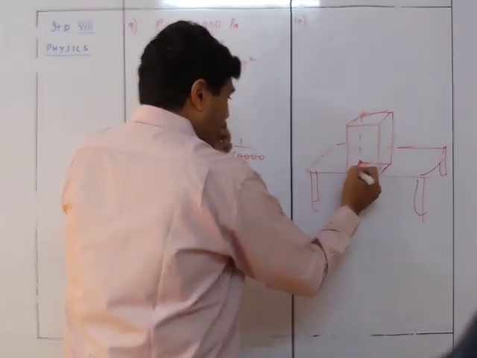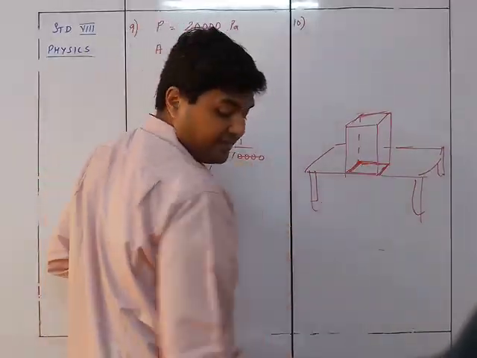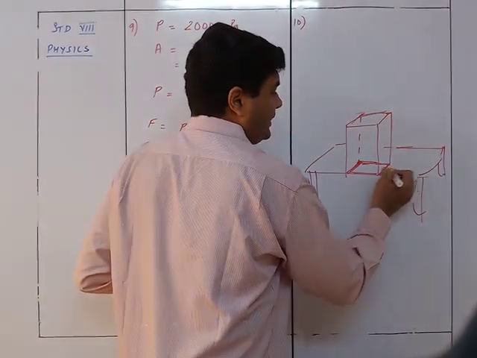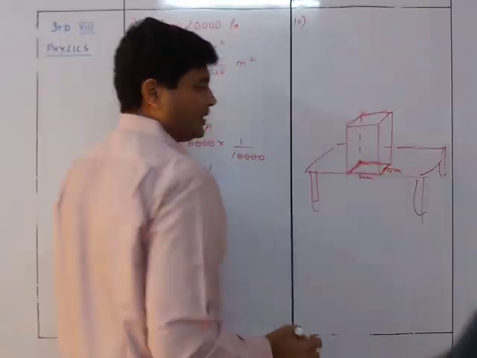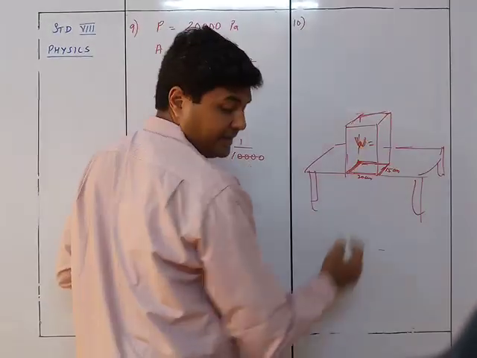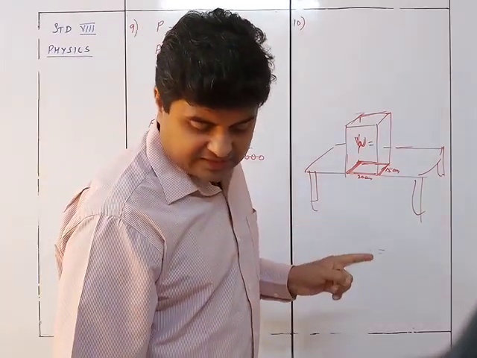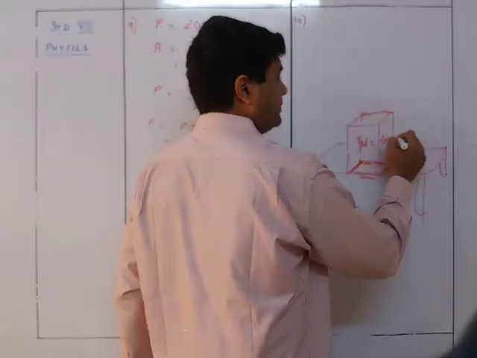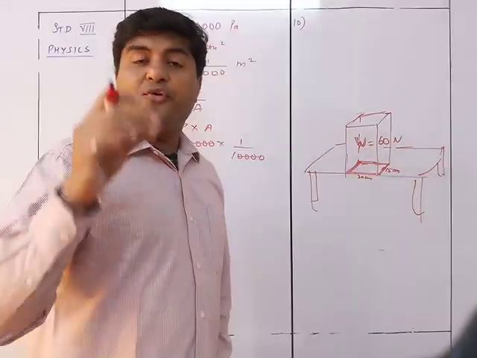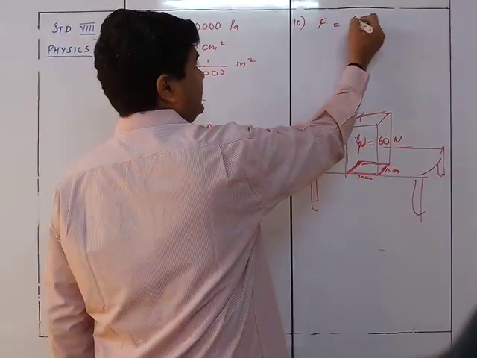The container का जो base है, that is this particular part which is resting on the table, is having the dimensions over here as 15 centimeters into 20 centimeters. And the weight of this container, the W of this thing, is given as 60 Newton. So what is the weight? Weight is nothing but the force applied. Right, so we have over here force is equal to 60 Newton.